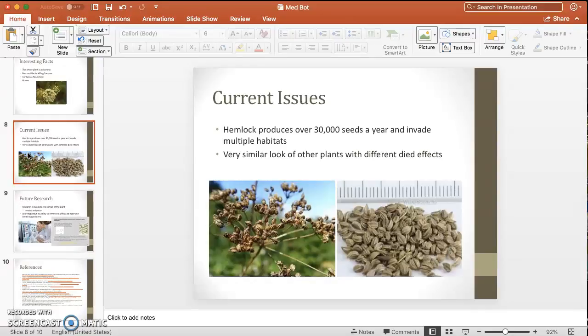Current issues are the fact that it produces over 30,000 seeds a year. It can invade any habitat that it's put into, which makes it an invasive species. It is also very similar to other plants that grow in the same areas, which makes it a tough plant to handle, because you don't know if it's hemlock or if it might be another plant that's very similar to it.